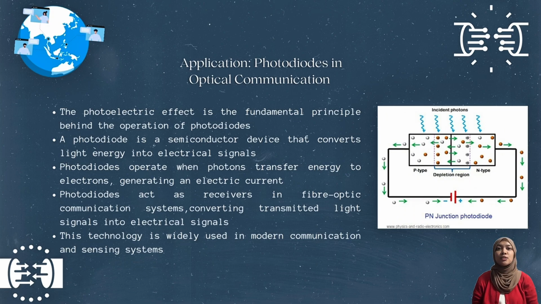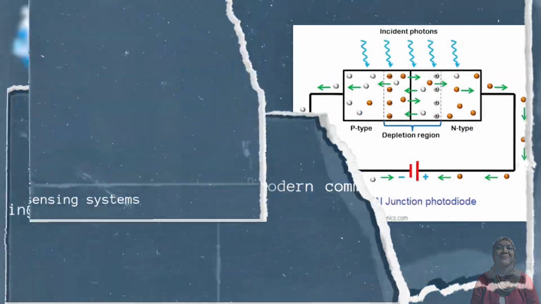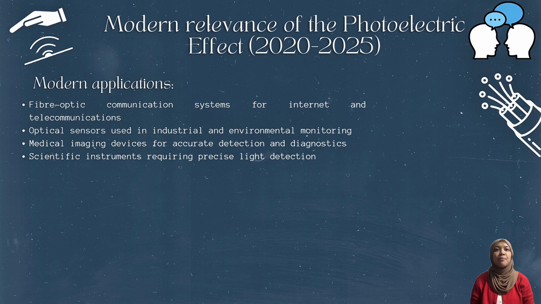It works when photons transfer their energy to electrons, generating an electric current. Photodiodes are commonly used as receivers in fiber optic communication systems, where they convert transmitted light signals into electrical signals. Because of the ability to detect light accurately, this technology is widely used in modern communication and sensing systems. The photoelectric effect remains highly relevant in many modern technologies.